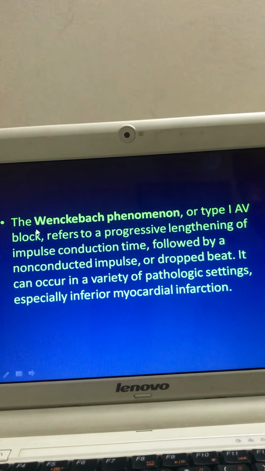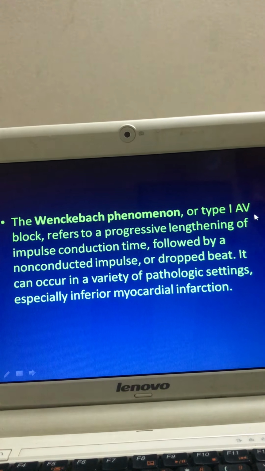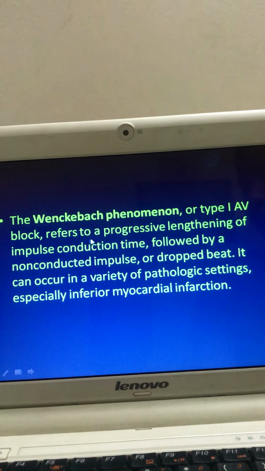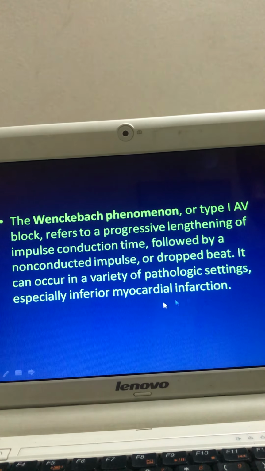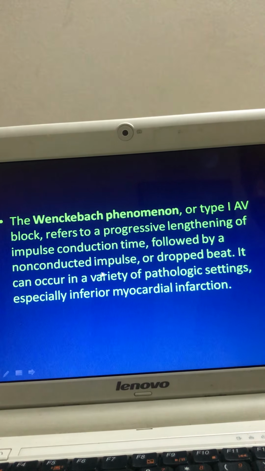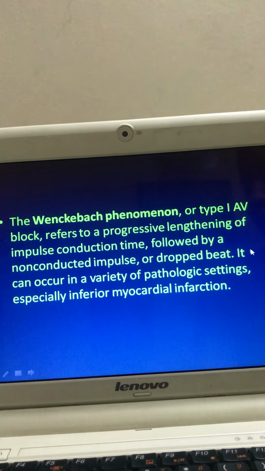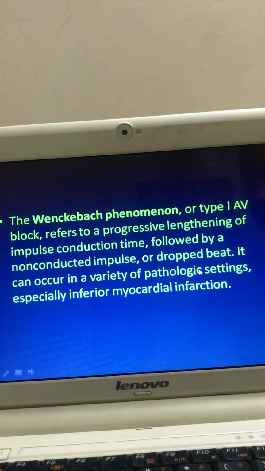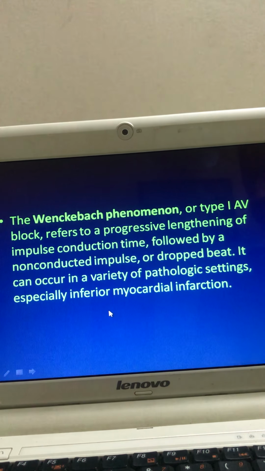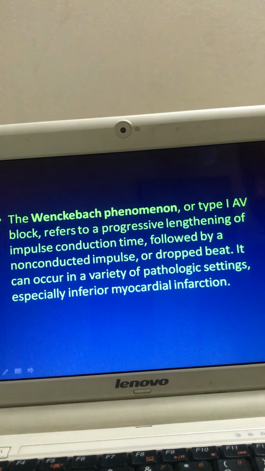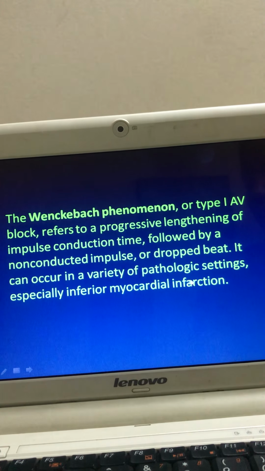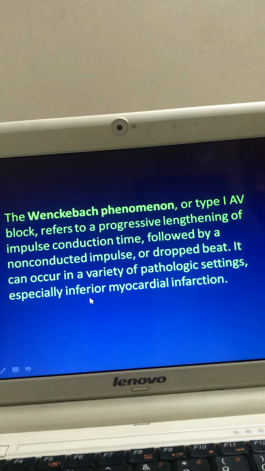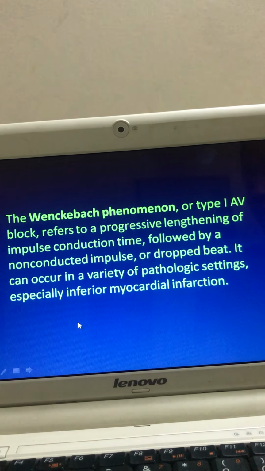Again, the Wenckebach phenomenon, or type 1 atrioventricular block, refers to a progressive lengthening of the impulse conduction time followed by a non-conducted impulse or dropped beat. It can occur in a variety of pathological settings, especially inferior myocardial infarction. That is, myocardial infarction, damage to the myocardial tissue at the inferior side.